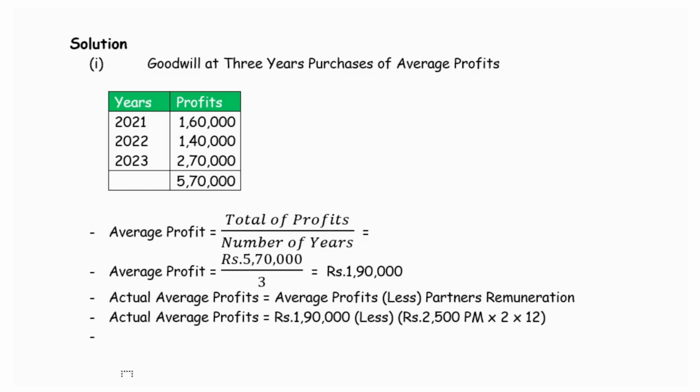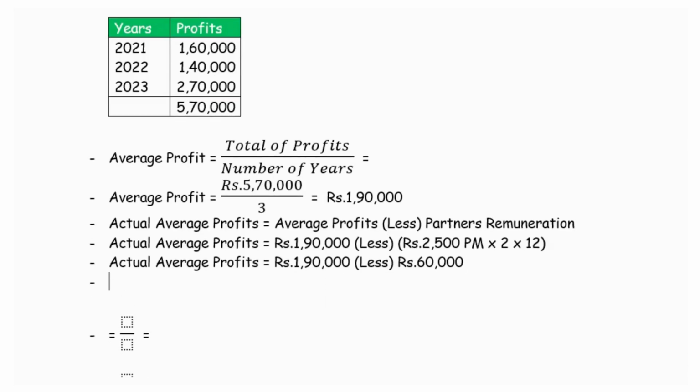So the actual average profit is rupees 1,90,000. From this, we are going to deduct the partner's remuneration, which works out to 60,000. So the actual average profit is equal to rupees 1,30,000. After estimating the actual average profit, we have to find out the goodwill.